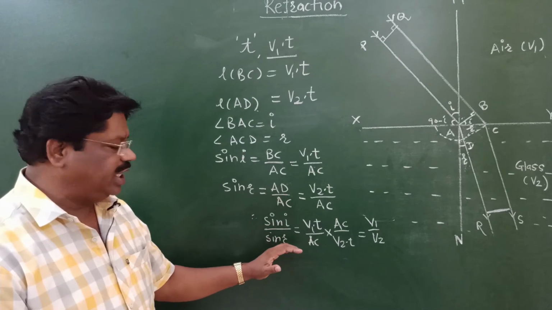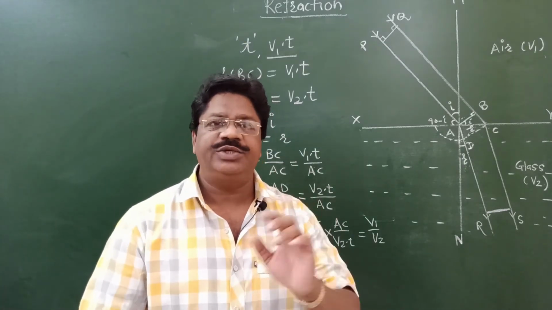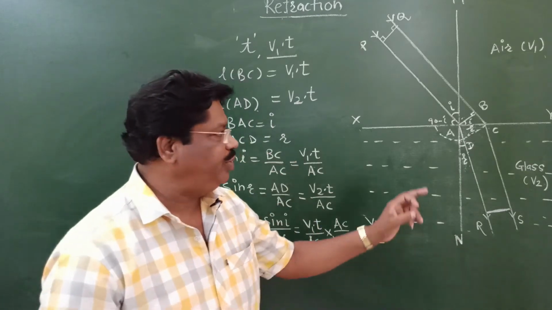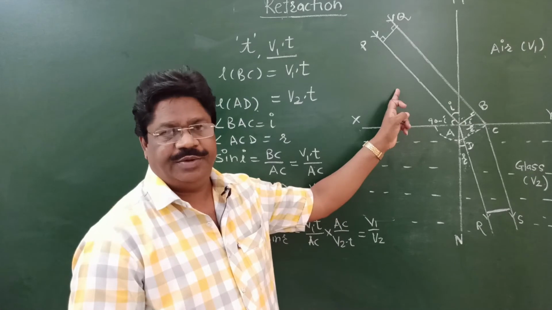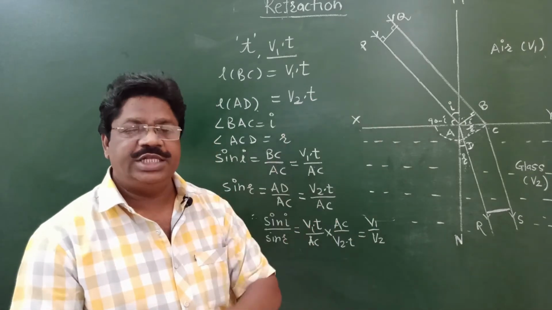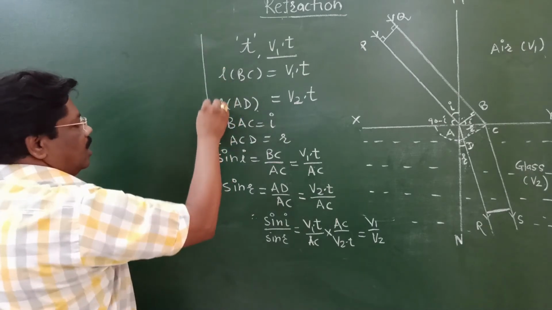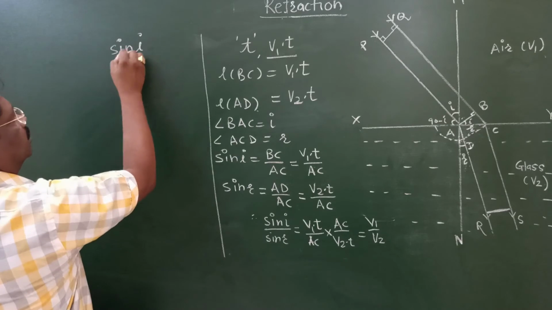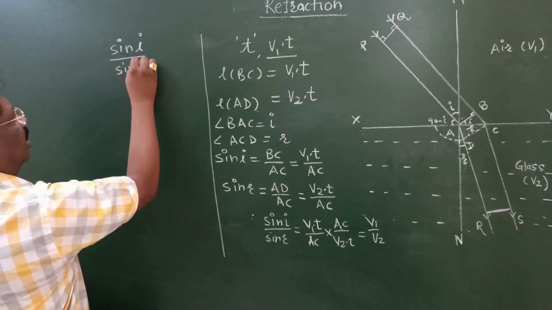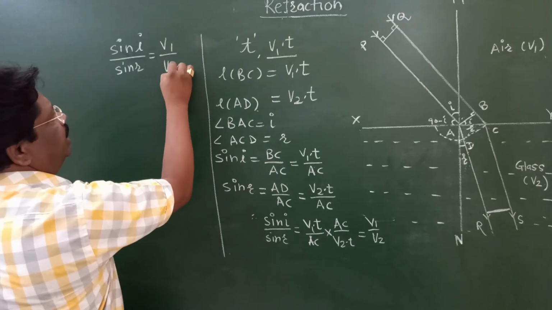This ratio sine i upon sine r is constant, and that is called the refractive index of the second medium with respect to the first medium, and this is Snell's law. Sine i upon sine r is equal to V1 upon V2.